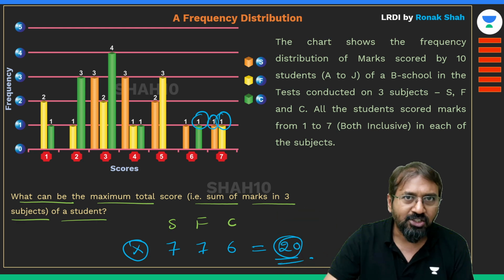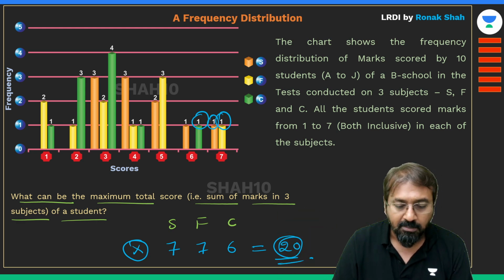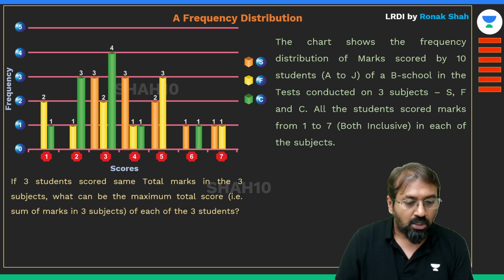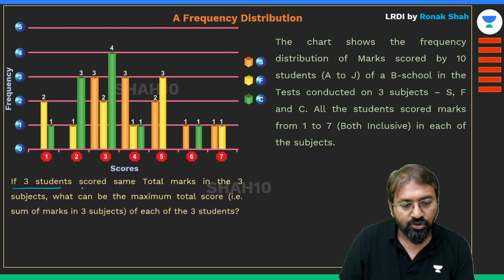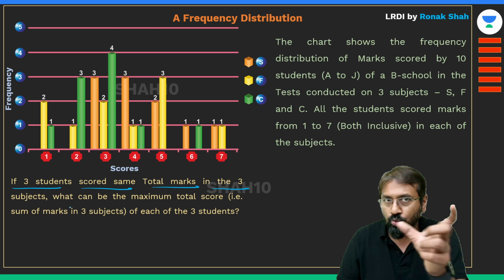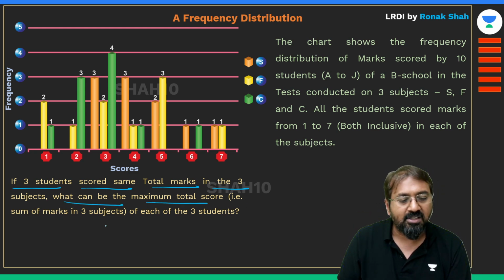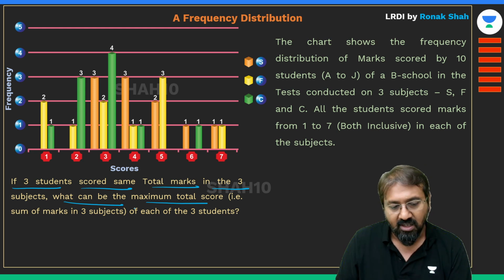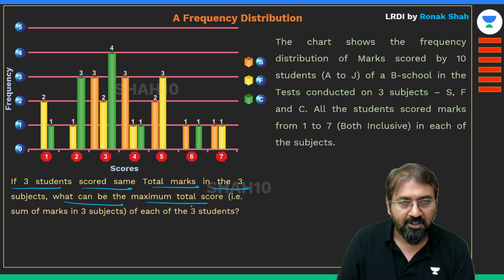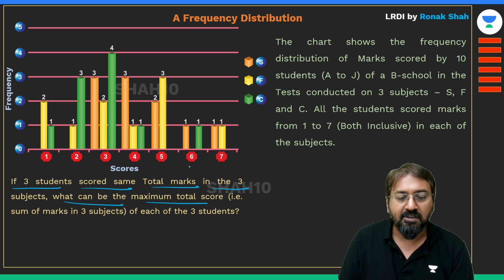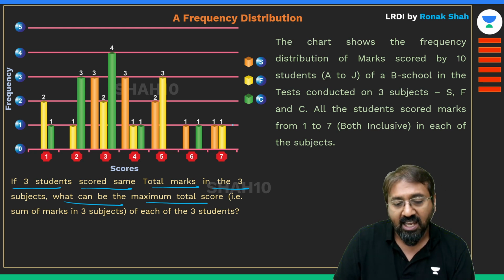Let's take one more such question so that your understanding becomes crystal clear. If 3 students score the same total marks in the 3 subjects, then what can be the maximum total score, that is the sum of marks in these 3 subjects, of each of the 3 students? Now guys, this becomes a little tricky question.